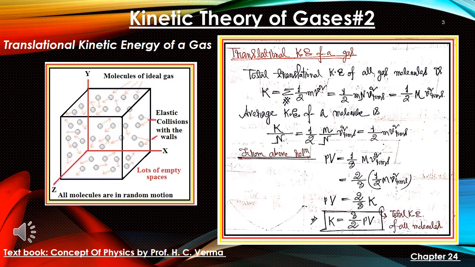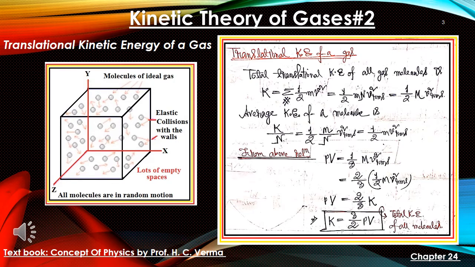So that is why we are considering v square RMS here. So half m N v square RMS, where capital N represents the number of molecules. The whole mass, the overall mass, is small m times capital N, where small m is the mass of one molecule, and it is given by capital M, which is small m into capital N.